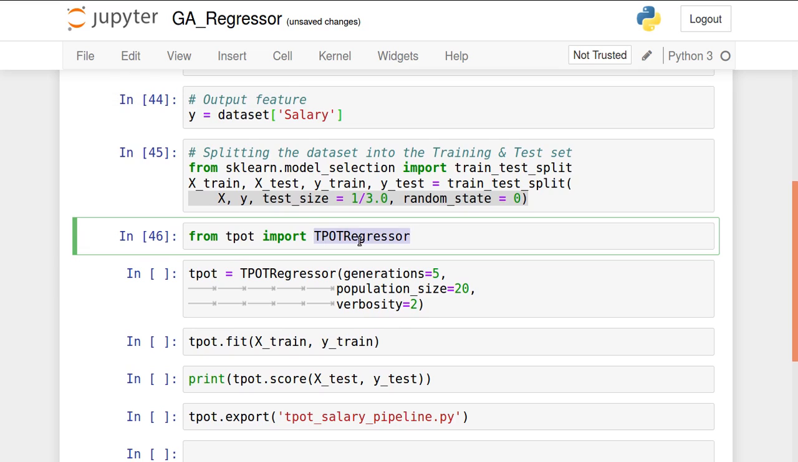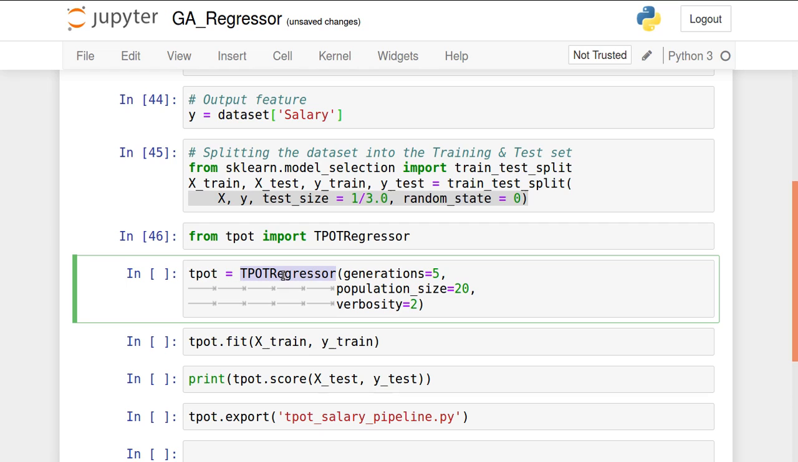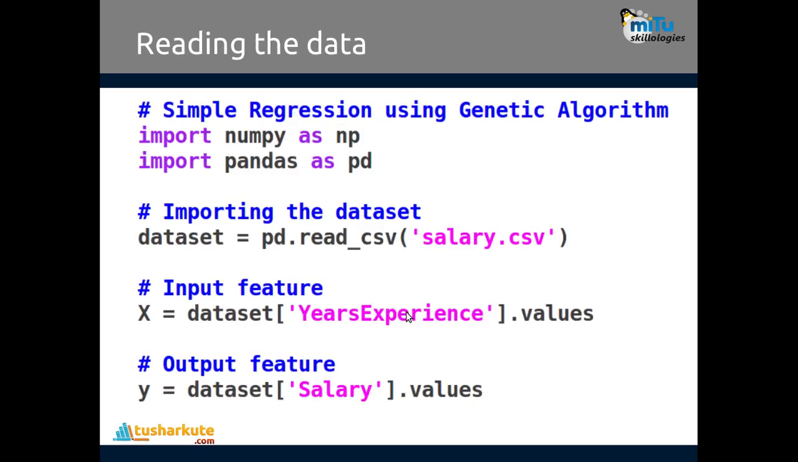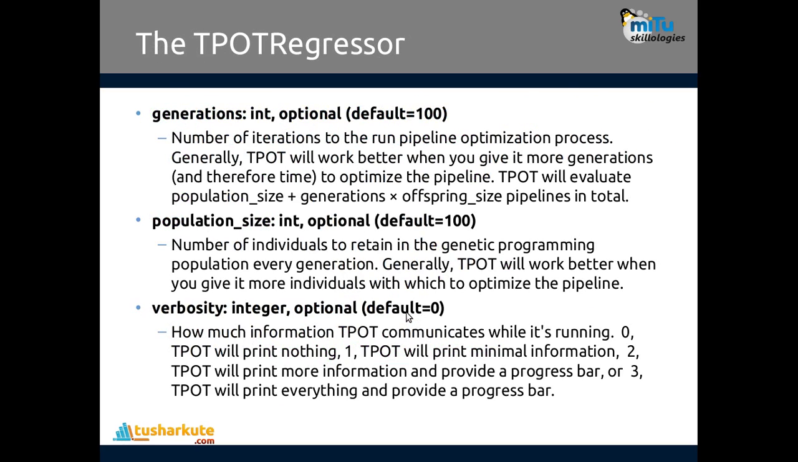So it's created, regressor. Now let's create the object of it. This is the object of TPOTRegressor: generations 5, population size 20, and verbosity 2. Verbosity is not essential, but I am just mentioning it there. Let's see the meaning of these statements. Generations is the number of iterations to run the pipeline optimization process. Generally TPOT will work better when you give more generations to optimize the pipeline. TPOT will evaluate population size plus generations times offspring size pipelines in total.